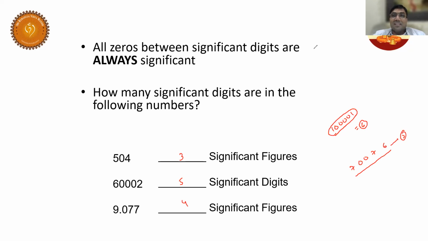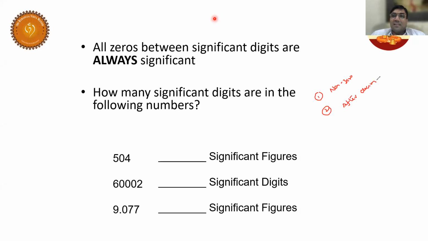Now let us recap all the 3 rules. Tell me what is rule number 1? All non-zero numbers are significant. Very good. And rule number 2: zeros after the decimal point are significant. Third one: all zeros between 2 significant digits are significant.